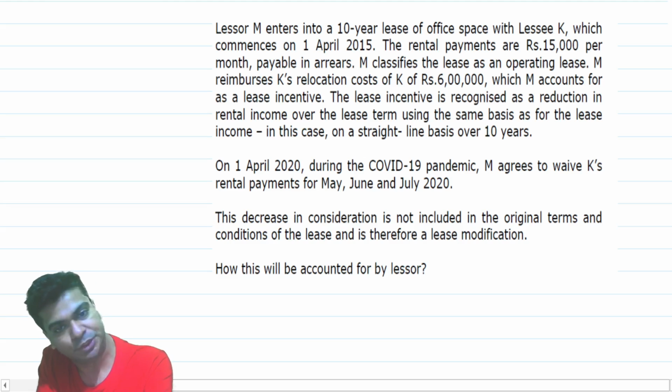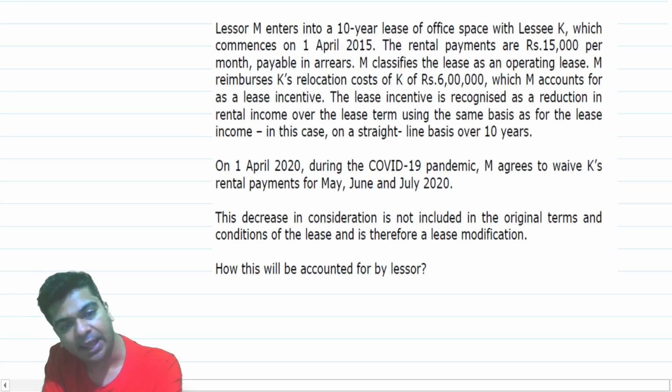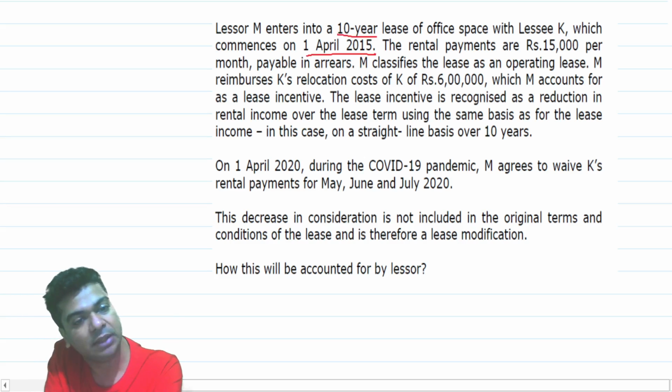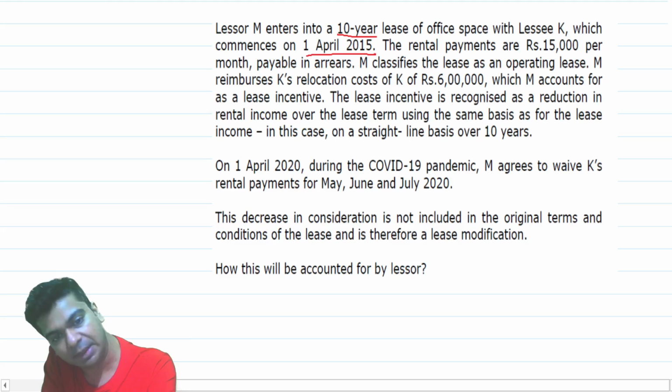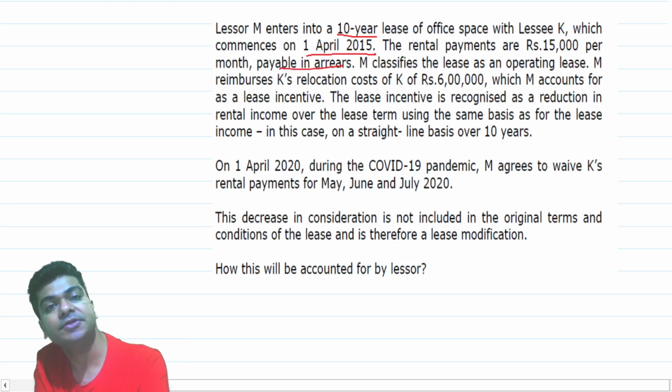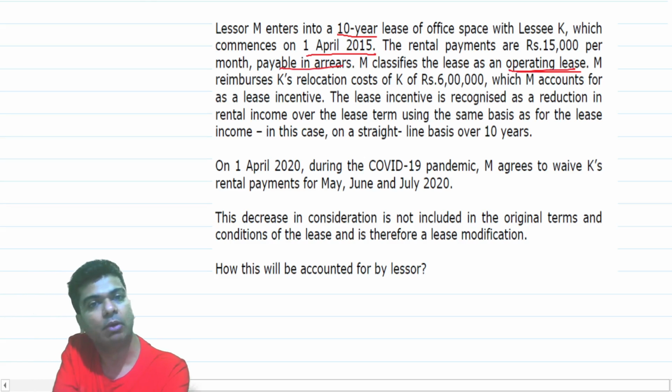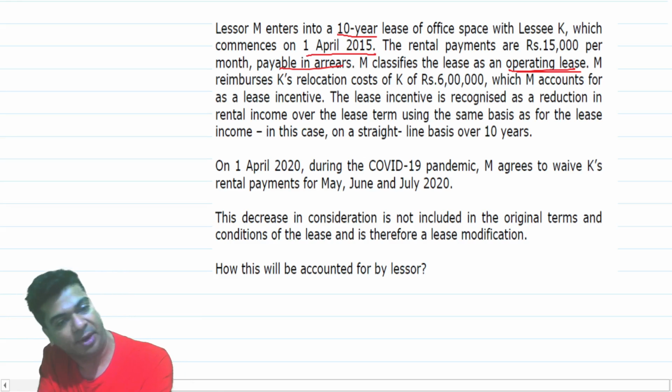Lessor M enters into a 10-year lease of office space with lessee K, which commences on 1st April 2015. So it's a 10-year lease. It is commencing on 1st April 2015. Fine. The rental payments are 15,000 rupees per month, payable in arrears. Payable in arrears means payable at the end of the month. M classifies the lease as an operating lease. So we have classified it as a lessor as an operating lease.